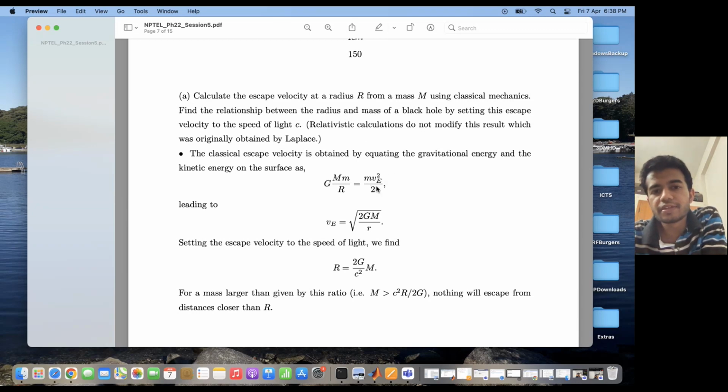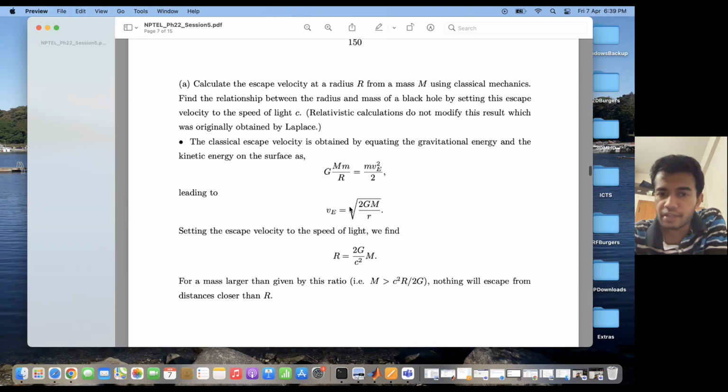So if kinetic energy is less than the potential energy, it does not escape. If the kinetic energy exceeds the potential energy, it can escape. So this is known as the escape velocity, the point at which the kinetic and the potential energy become equal. So I calculate v_E as root over 2GM by r.